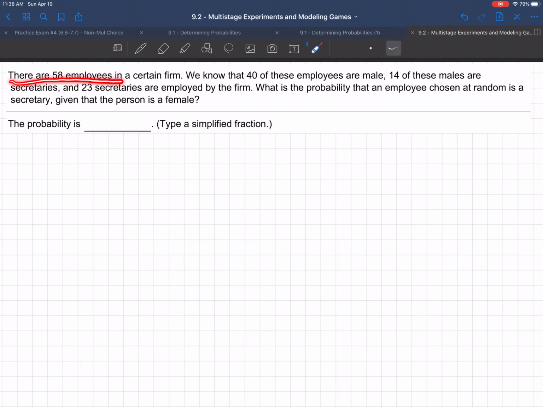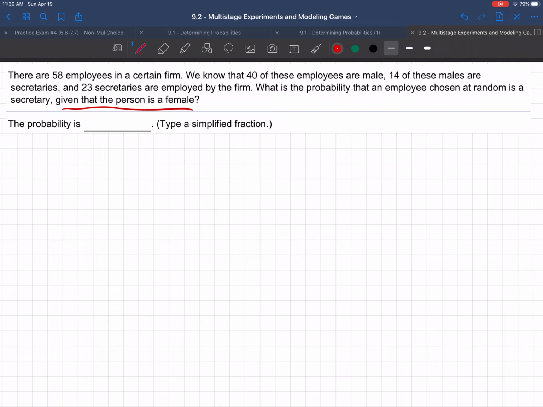There are 58 employees in a certain firm. We know that 40 of these employees are male, 14 of these males are secretaries, and 23 secretaries are employed by the firm. What is the probability that an employee chosen at random is a secretary, given that the person is a female? Okay. This is a tricky question. This is a given question. So what we're saying here is we're given that the person is a female.